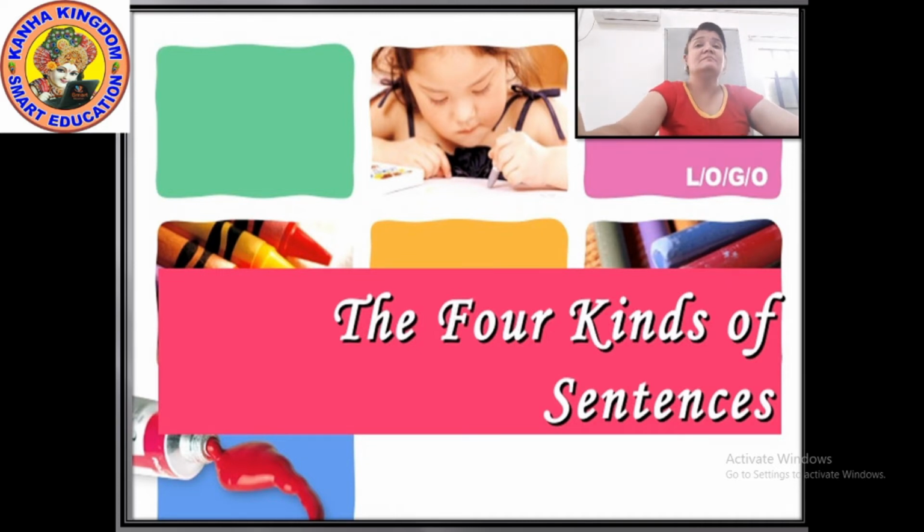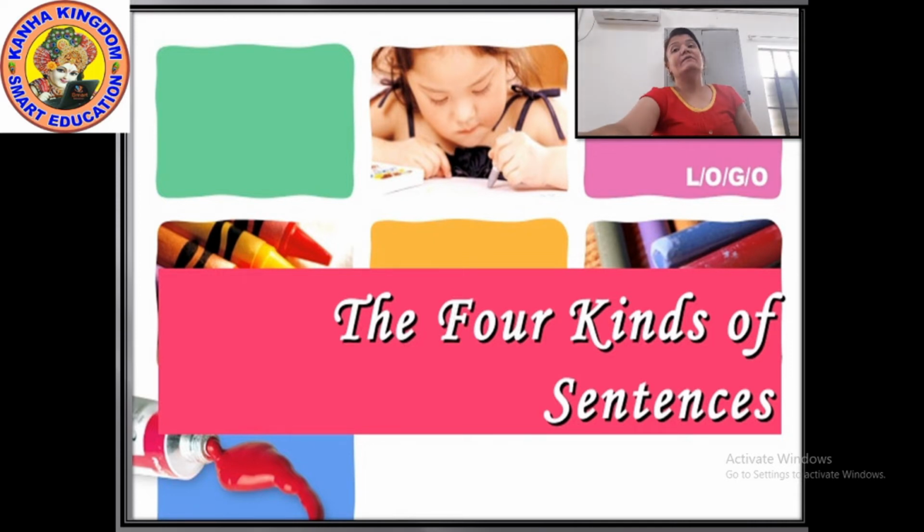And if the sentence has a helping verb, then you will use that helping verb to form the interrogative sentence.